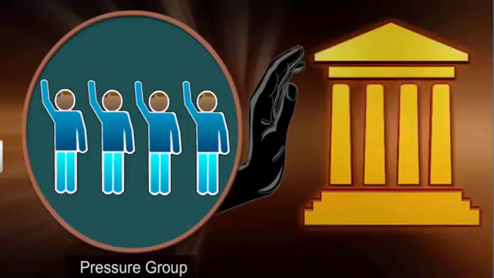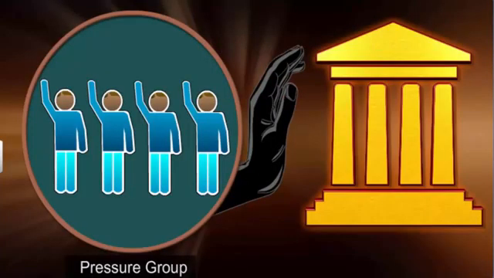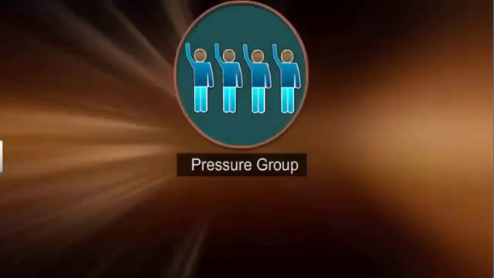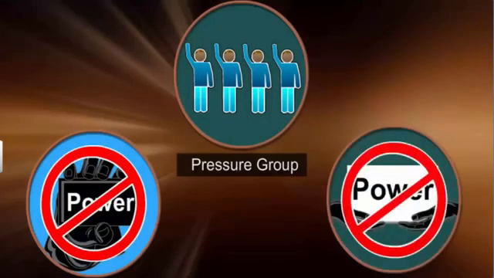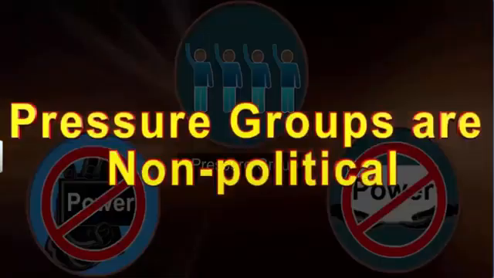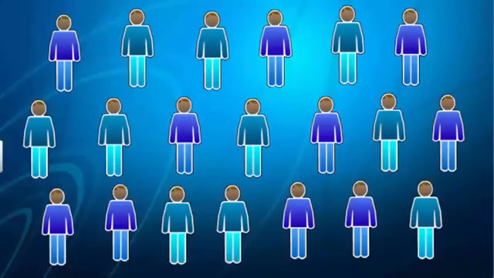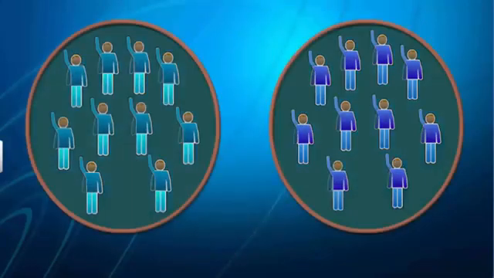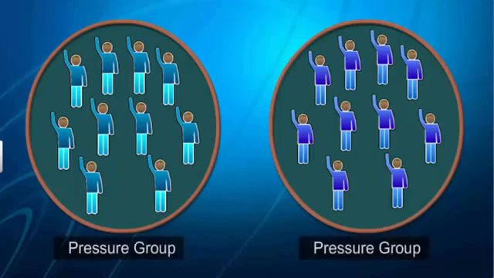Pressure groups are organizations that influence government policies by putting pressure on the ruling government. However, unlike political parties, pressure groups do not aim to directly control or share political powers. Pressure groups are formed when people with common occupation, interest, aspirations, or opinions come together to achieve a common objective.